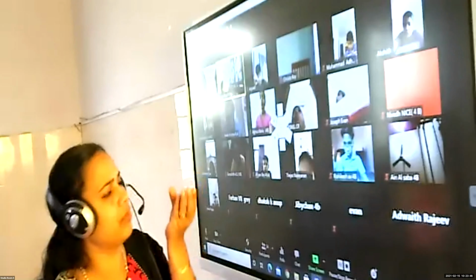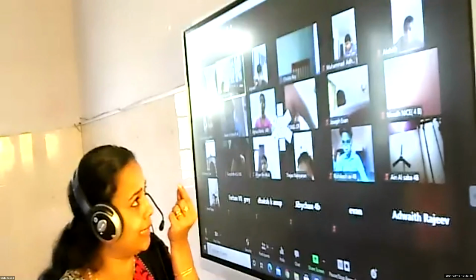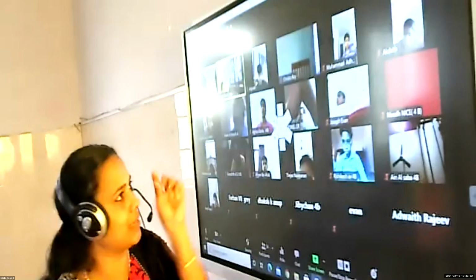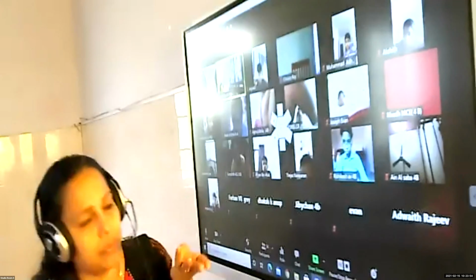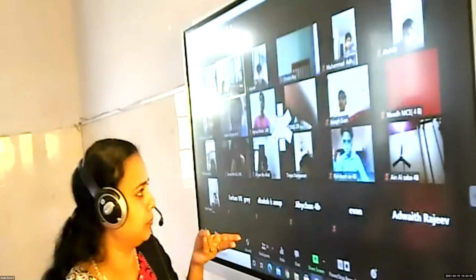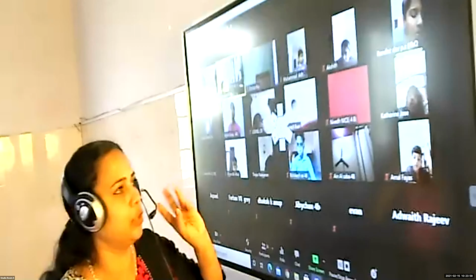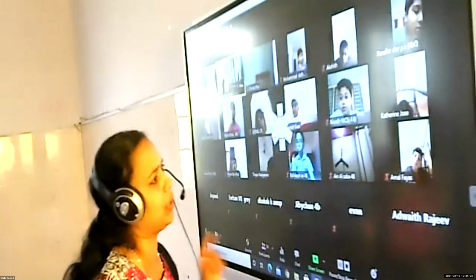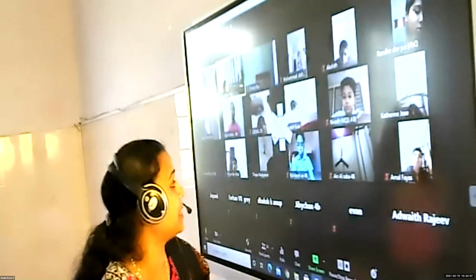Children, when something is very small, milligram. When we go to a gold shop, very small things, we can see how they are measuring. You see milligram, gram, kilogram. So what are the units of weight? Milligram, gram, kilogram.